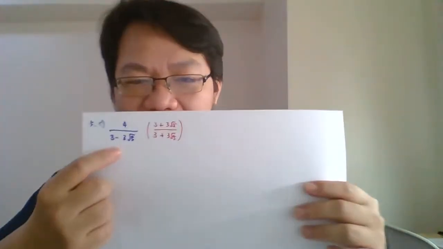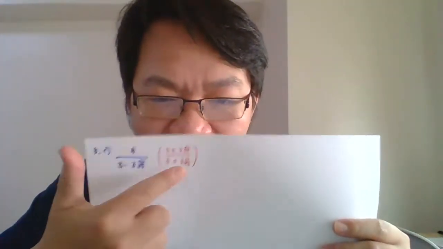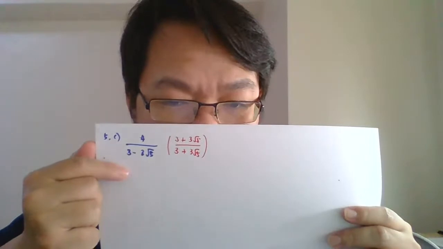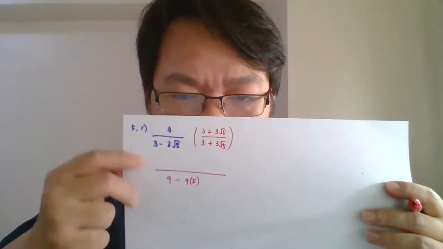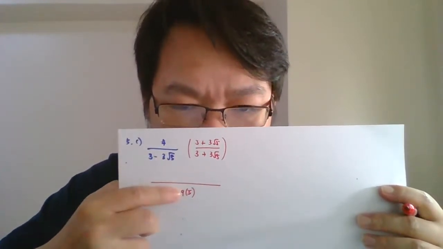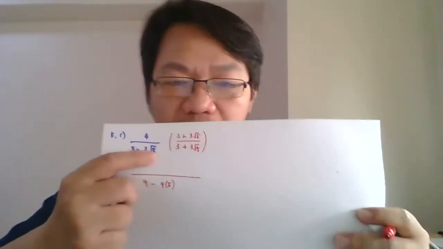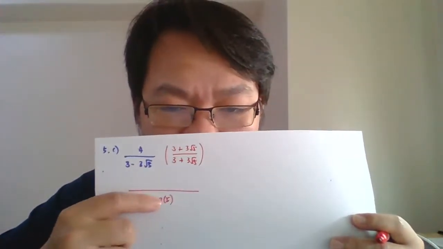Now I want you to expand the bottom first. See the bottom? A minus B, bracket A plus B. I told you it will become A squared minus B squared. So we solve the bottom first. It will become 9 minus 3 squared times 5. How do I get the bottom value? Because 3 squared is 9, and the square root of 5, when you square it, equals 5. So 9 minus 9 times 5.